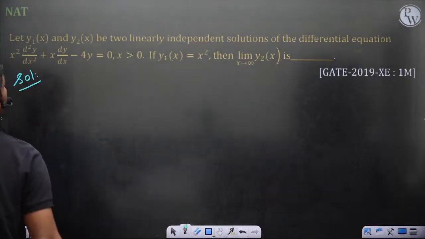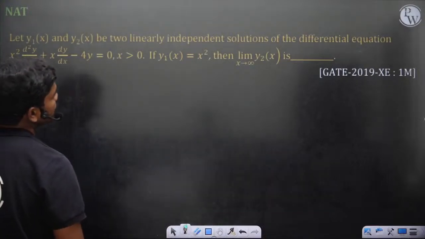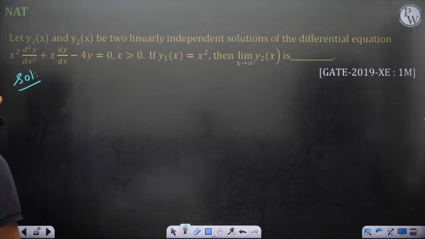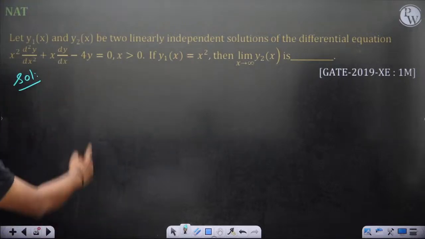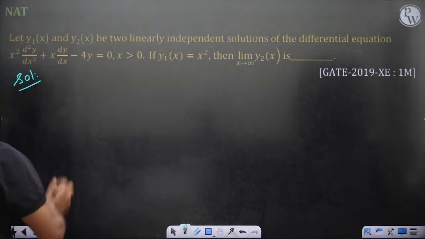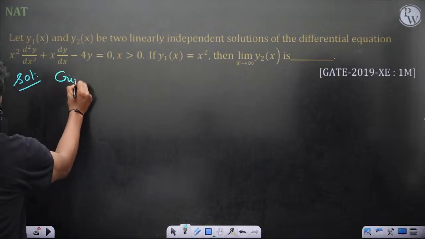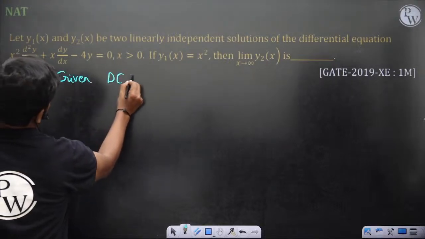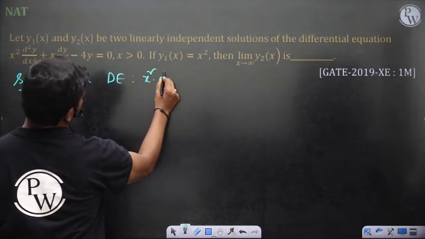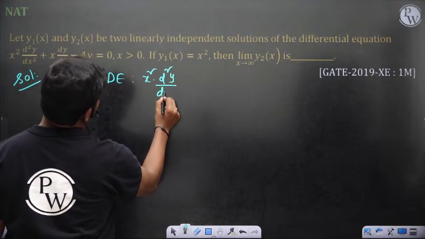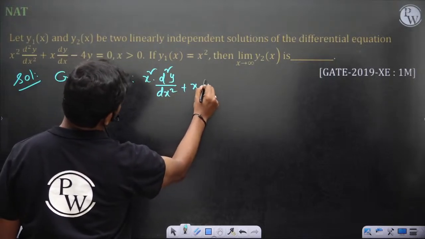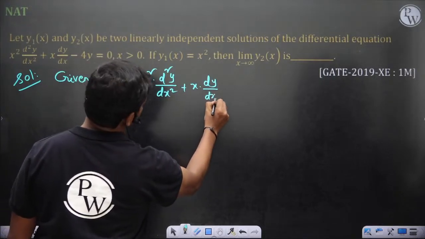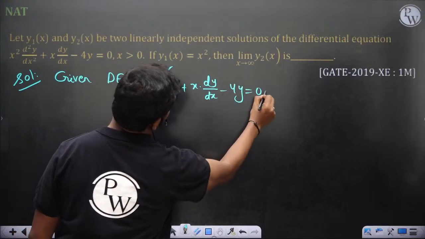Solution: let y1 of x and y2 of x be two linearly independent solutions of the given differential equation. So this is the Euler-Cauchy equation. Given the DE is x square d square y by dx square plus x dy by dx minus 4y is equal to 0.